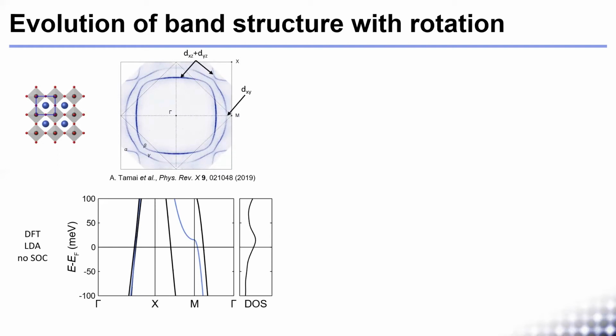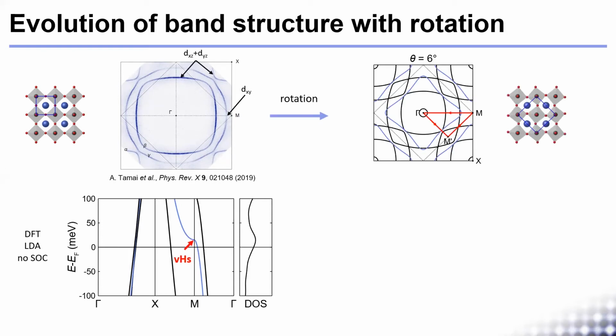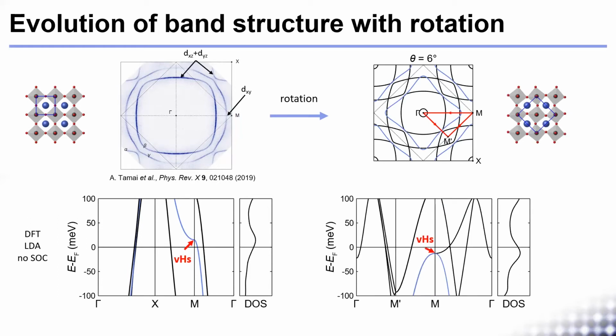is the presence of a saddle point at the gamma band above the Fermi level, which we call a Van Hove singularity. When you include octahedral rotations in these DFT calculations, the Fermi surface has 6 bands due to the doubling of the unit cell, and the band structure shows that the Van Hove singularity has moved below the Fermi level. However, the consequences of this shift to its ground state are unknown, and in order to